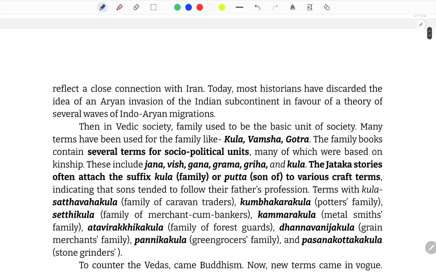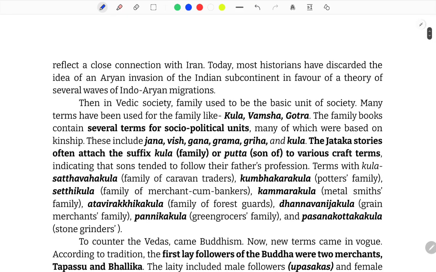The Vedas reflect a close connection with Iran. Today, most historians have discarded the idea of an Aryan invasion of the Indian subcontinent in favor of a theory of several waves of Indo-Aryan migrations. Fine.